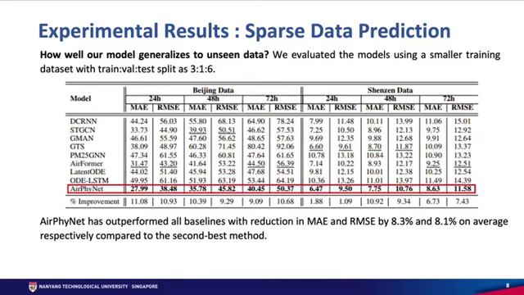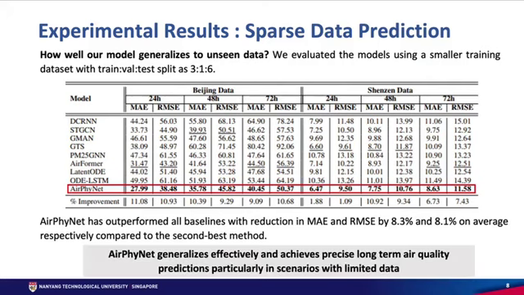We also wanted to see how well our model generalizes to unseen data. As you can see, AirFiNet outperforms all the other baselines by a significant margin of about 8% in all time horizons. So that means our model generalizes effectively and yields precise predictions, particularly in scenarios with limited data.